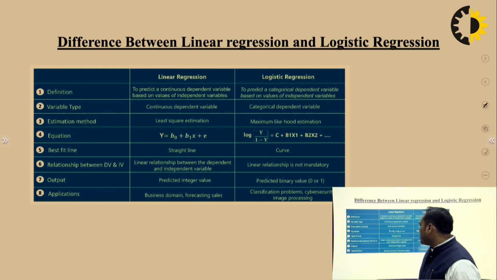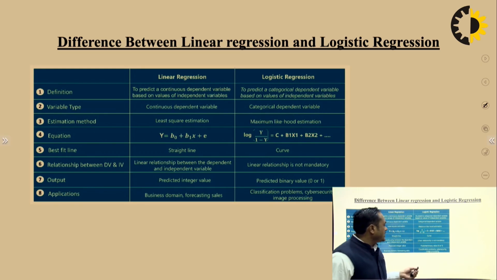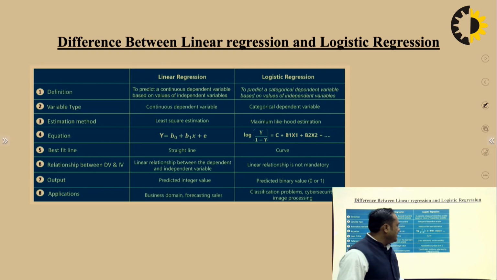Application: linear regression is used in the business domain, forecasting, etc. But in the case of logistic regression: classification problems, cyber security problems, image processing, so we can use it in different areas for classification. Classification problems like spam detection, cyber security issues, image processing. So these are used in different